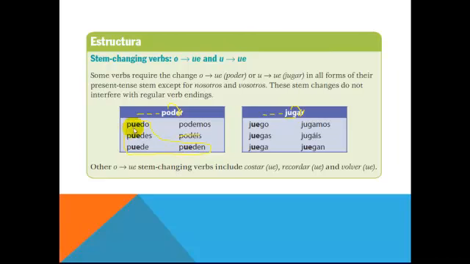Alright, so the stem changed in the yo form, the tú form, the él, ella, usted form, and the ellos, ellas, ustedes form. It did not change in the nosotros form. This O goes back to the infinitive vowel, which was the stem in the infinitive, the POD. So that's where this O comes from. That's where this O comes from also.